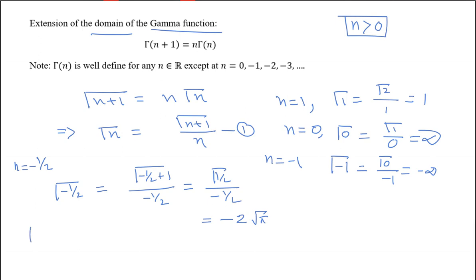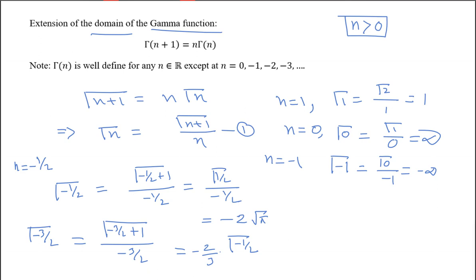Similarly, if I put gamma minus 3 by 2, what will happen? Minus 3 by 2 plus 1, divided by minus 3 by 2, that is minus 2 by 3 into gamma minus half. That value we know from here.